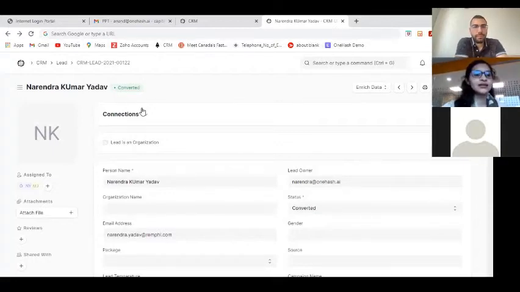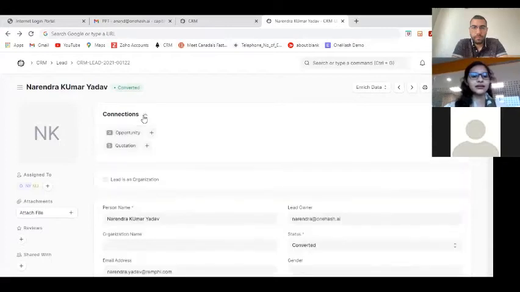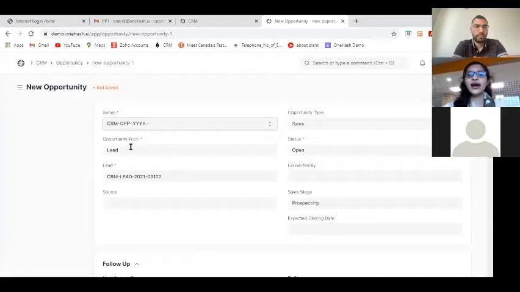Right. So I'll just go back to the lead. Then what you can do is click on the opportunity. You can create an opportunity as and when you get to know the exact details of that lead, and the best thing is you don't have to enter the data again and again.